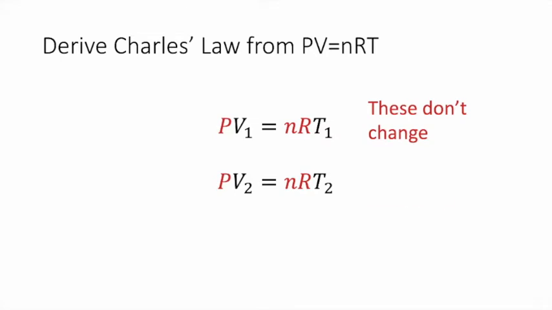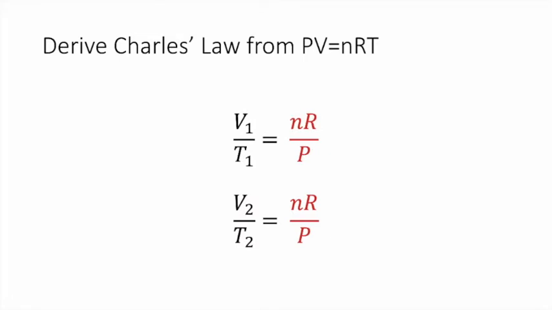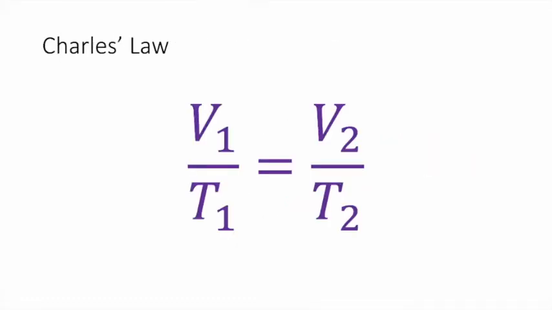P, n, and R do not change, and I am going to rearrange so that I have the variables I want to solve for on the left-hand side of the equation and the ones that remain constant on the right side. Since V1 divided by T1 equals nR over P, and V2 divided by T2 equals nR over P, I can use substitution and derive this equation, which is Charles's law. Though it seems pretty complicated at first, it can become second nature if you just practice, practice, practice.